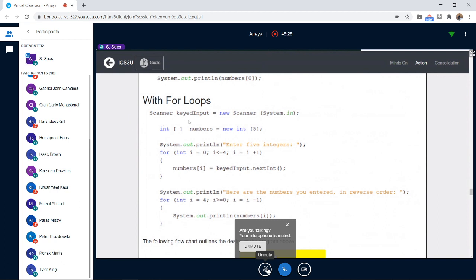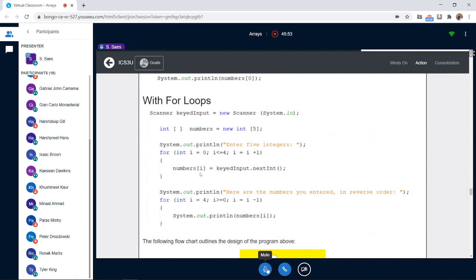So here, how do we use loops? We have a Scanner class at the top. We declared the array, and then we say for integer i starting from 0, i less than or equal to 4, i plus plus, or i equals i plus 1. Then this is the important line: numbers[i] equals keyboard input dot nextInt.